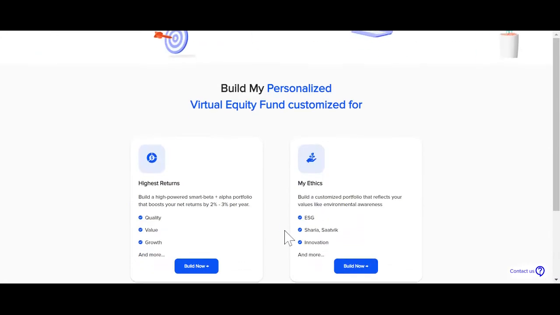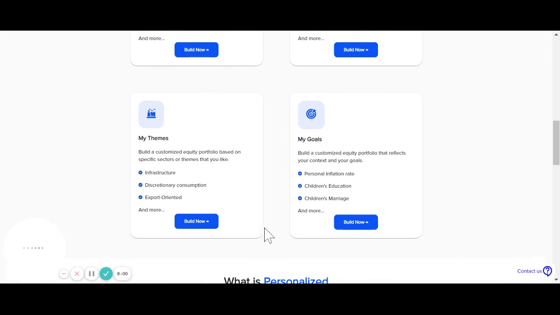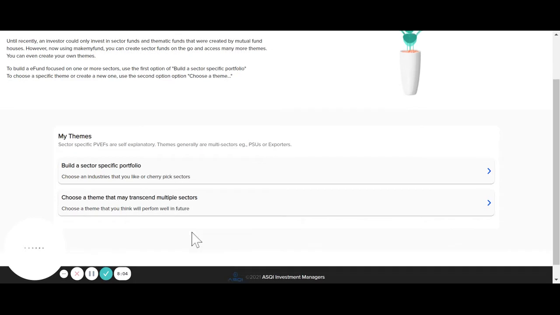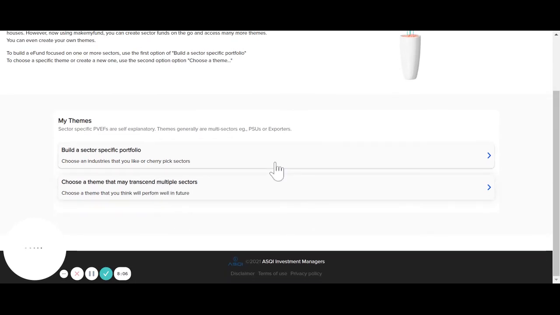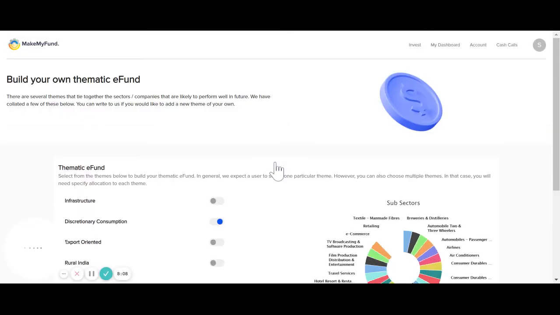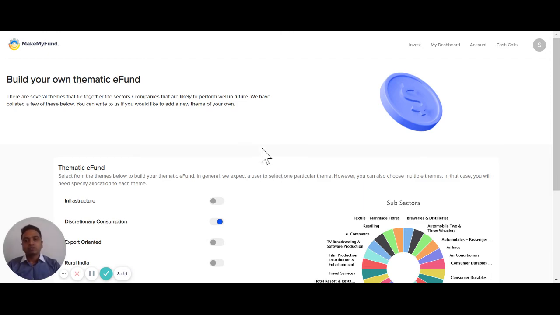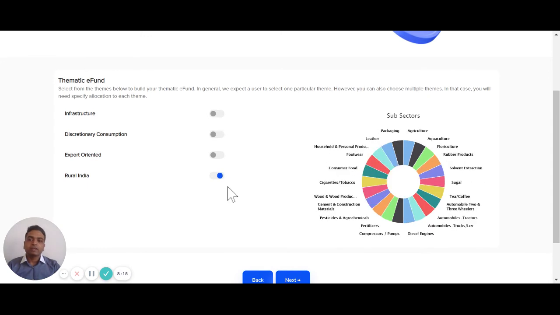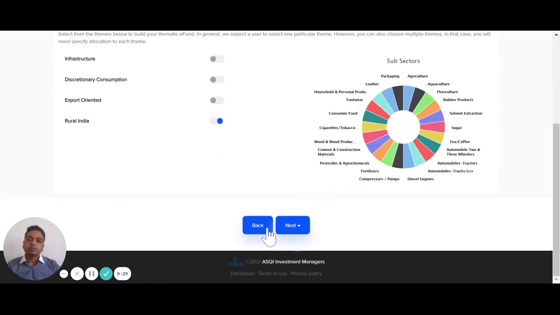In themes, we see two ways in which people may want to express their views. One is a ready-made theme, where a specific theme like discretionary consumption covers a set of sectors which benefit from increasing consumption in the country, economy, or say rural India or export-oriented sectors. We'll keep adding to this list in future, such as divestment beneficiaries or EVs and so on. Think of it as essentially ETFs as they are in the Western world, but not sector ETFs, more thematic ETFs.